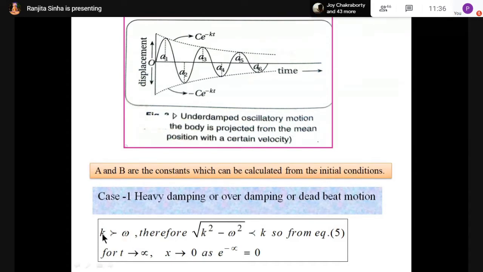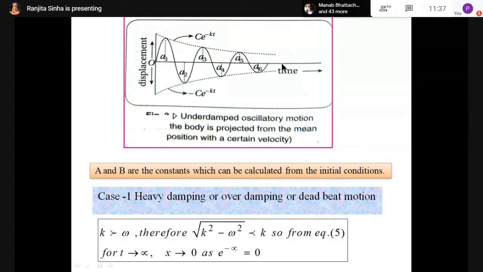For deadbeat motion, K is greater than omega. So as t tends to infinity, x tends to 0. That means displacement tends to 0. Along the y-axis displacement is there, and along the x-axis displacement is 0.